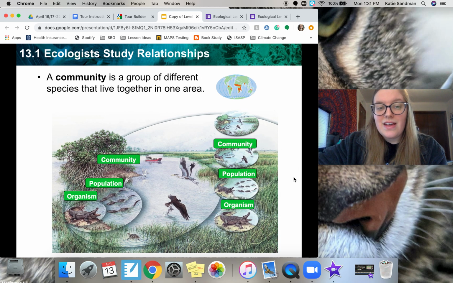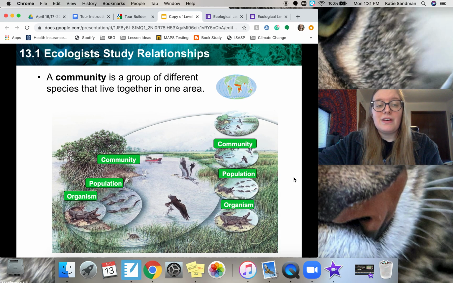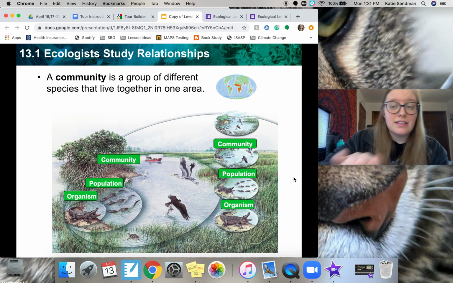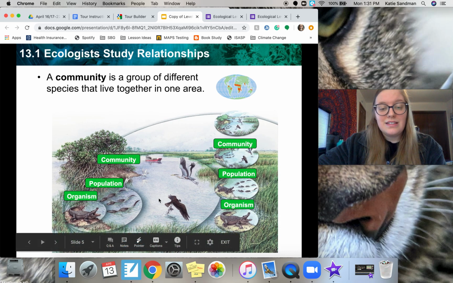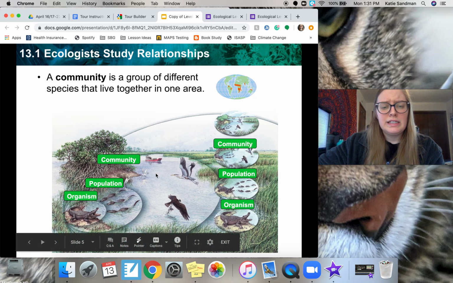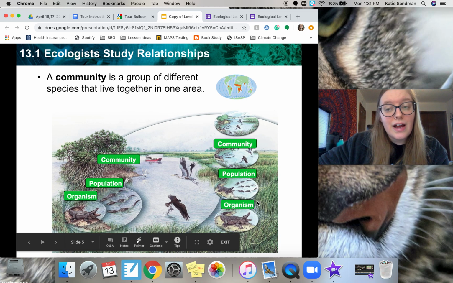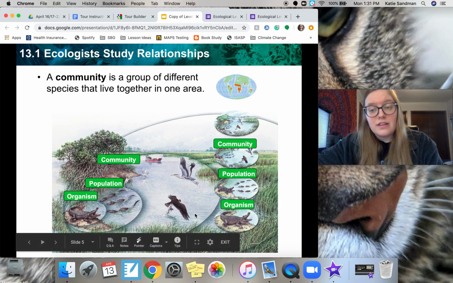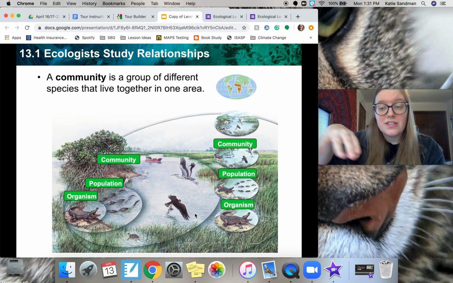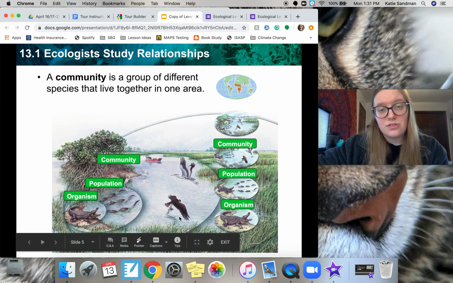After population, we have a community. So, community is a group of different species that live together in one area. So, that would be all the cats and dogs, the humans, all the plants in your specific neighborhood. In this case, that would be all of the wildlife or plants that occur in, I think this would be a swamp area. So, whether that's birds, fish, algae, plants, other alligators. For the school example, that would be all the teachers, all of the other staff, and the students that are at the school.